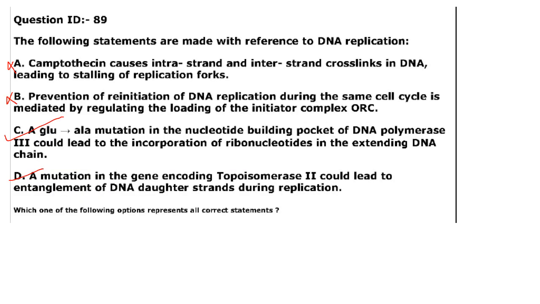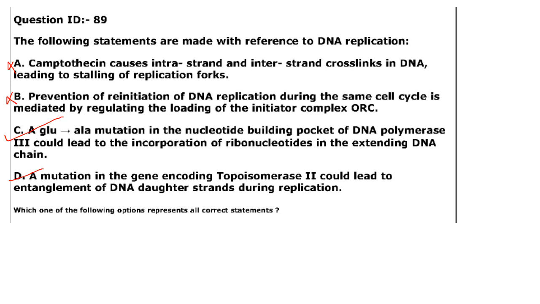Then next one. The following statements are made with reference to DNA replication. Which of the following options represent the correct statement? I forgot to include the options here, but I will give you the correct answer. Camptothecin causes intra and interstrand crosslinks in DNA, leading to stalling of replication fork. Now camptothecin, it is a topoisomerase inhibitor, so it does not cause any intra and interstrand crosslinking. So first option A is not correct.